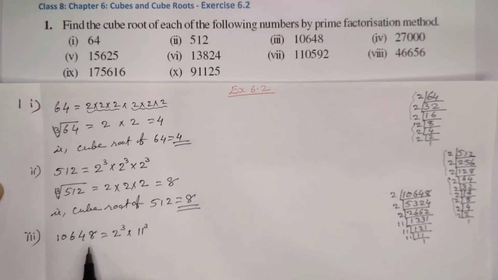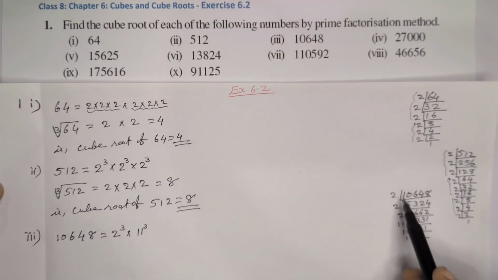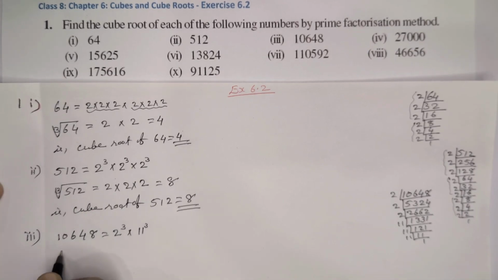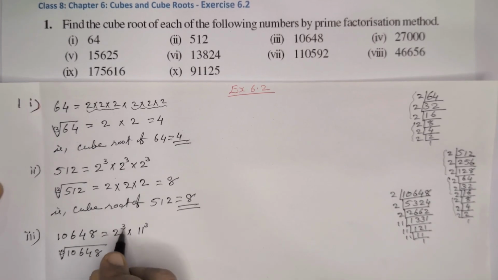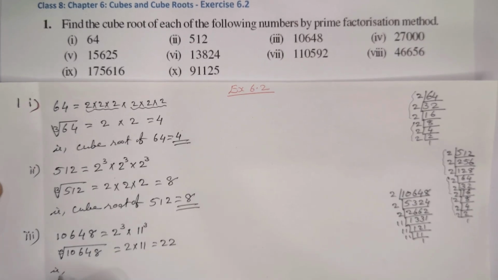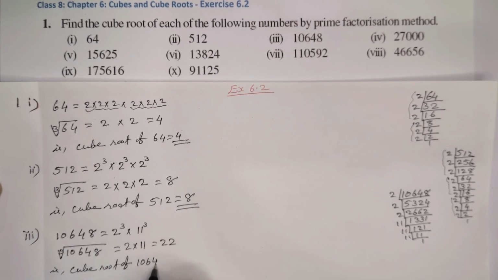Next number is 10,648. 2 3 times, 11 3 times. So we can write the cube root of 10,648 is equal to 1, 2 from the first group and 11 from here. That means 22. So we can write the cube root of 10,648 is equal to 22.